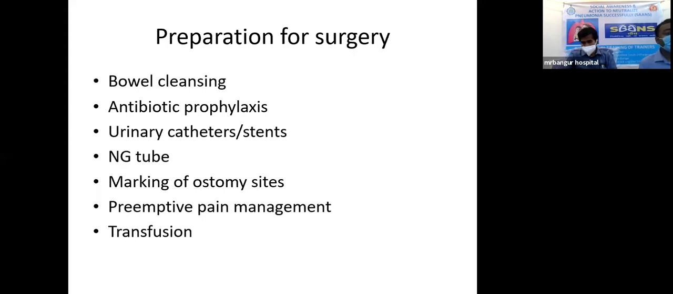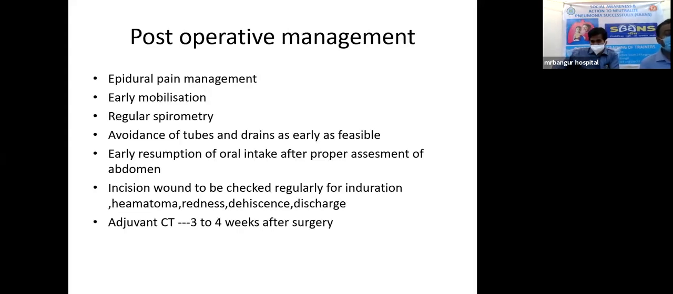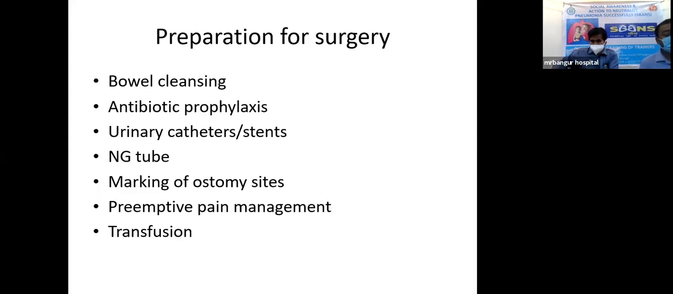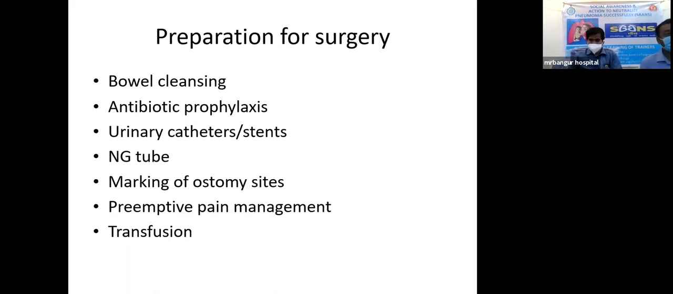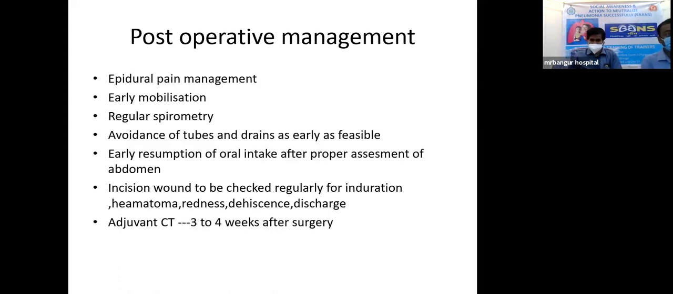Sometimes epidural access is done to manage the pain. And transfusion, as far as transfusion is concerned, whenever we check the patient preoperatively, if required, we go for transfusion. Otherwise, regularly it is not required as such. Now, post-operative management, as far as concerned, epidural pain management, as I said earlier, early mobilization, regular spirometry to decrease the morbidity of the patient,